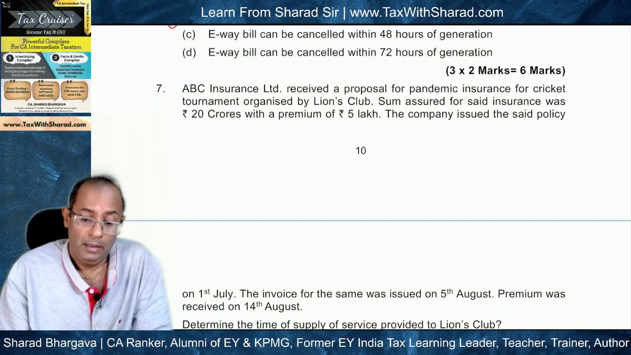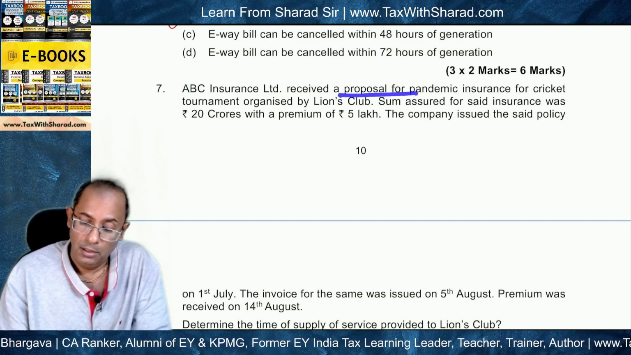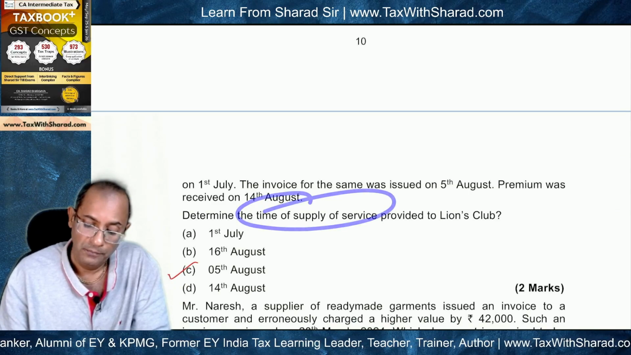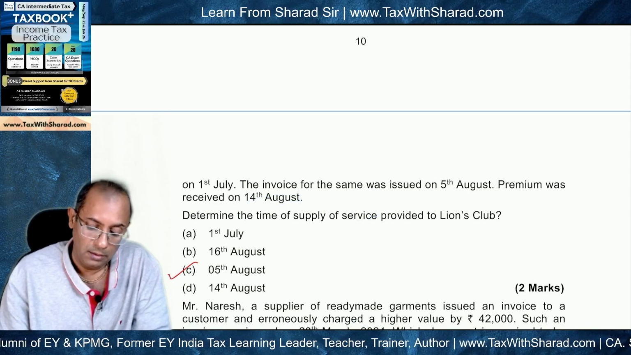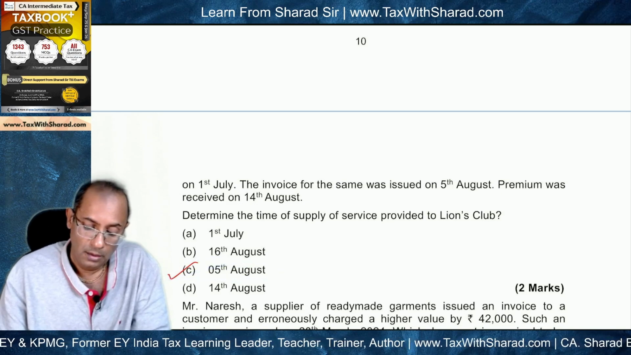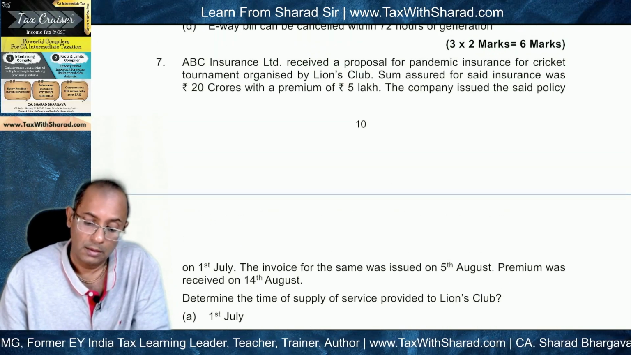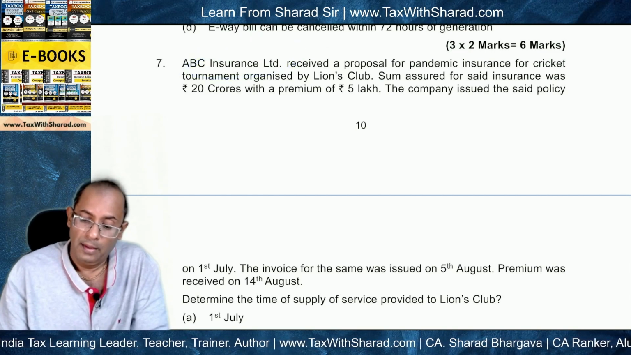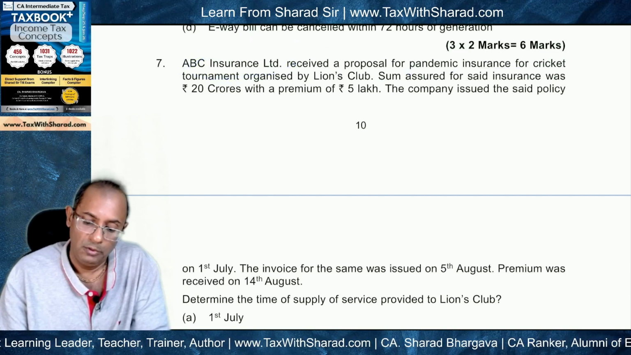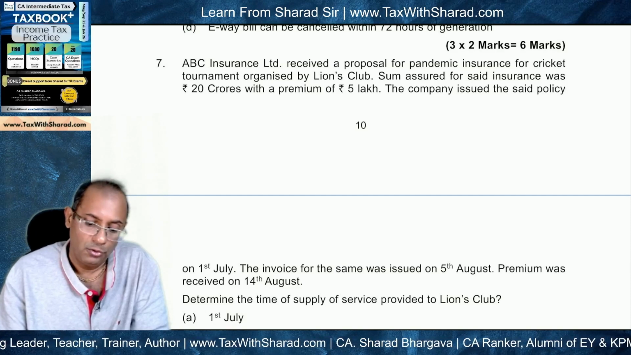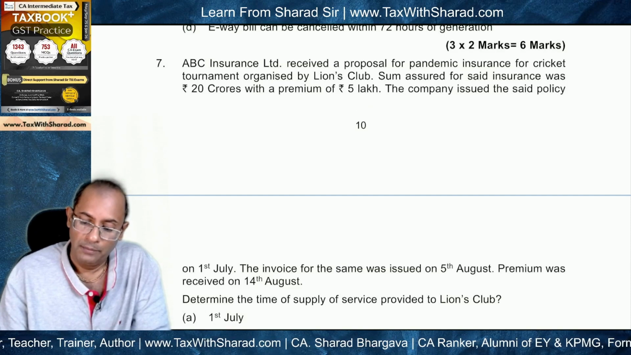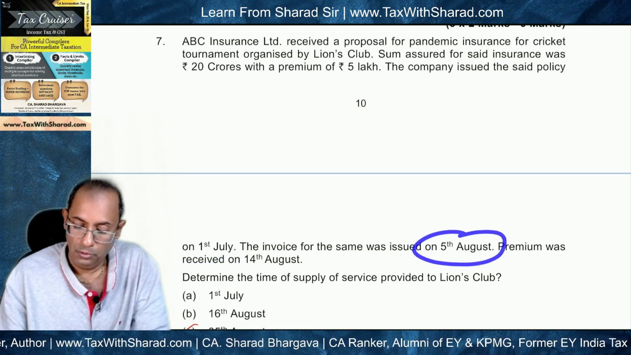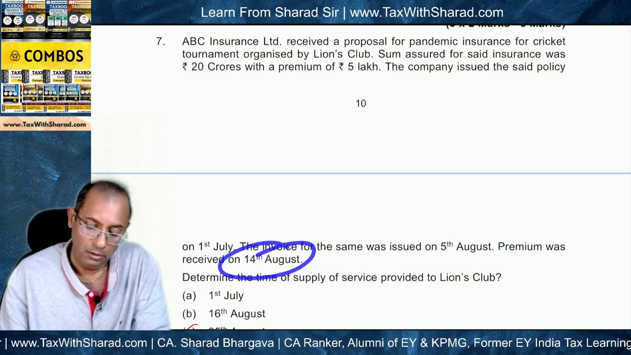Seventh, ABC Insurance Limited received a proposal. Okay, so this is the question, and then we are asked to determine the time of supply of service, and the correct answer is given as 5th of August. How have we arrived at this answer? So ABC Insurance Limited is an insurance company, and pandemic insurance is supposed to be provided. Sum assured is 20 crore with a premium of 5 lakh. The company issued the policy on 1st July, invoice issued on 5th August, and premium received on 14th August.